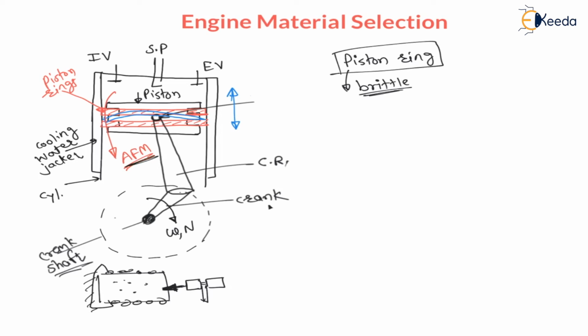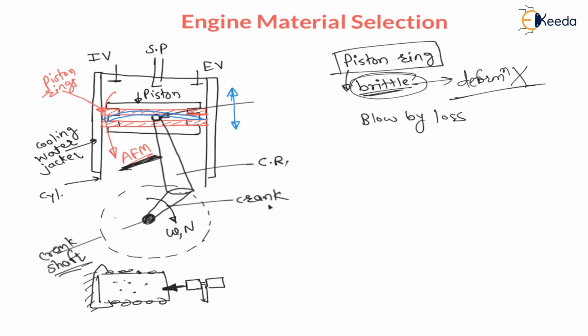Therefore, to avoid this leakage, the piston ring is made from brittle material, which does not deform. That is, deformation is negligible. Hence, there will be no air fuel mixture leakage, and if there is such leakage, this type of loss is called blow by loss.